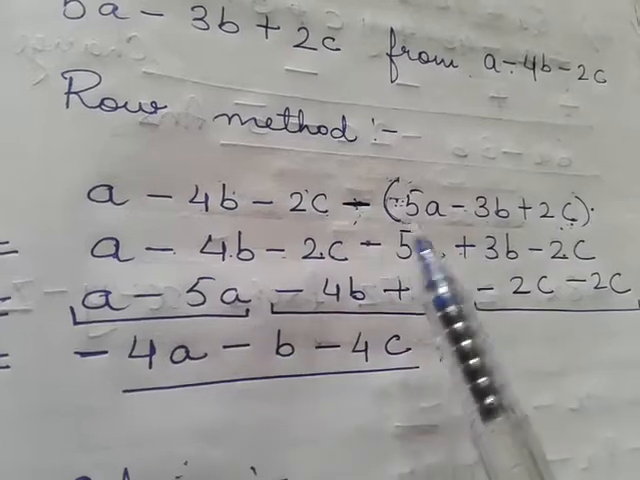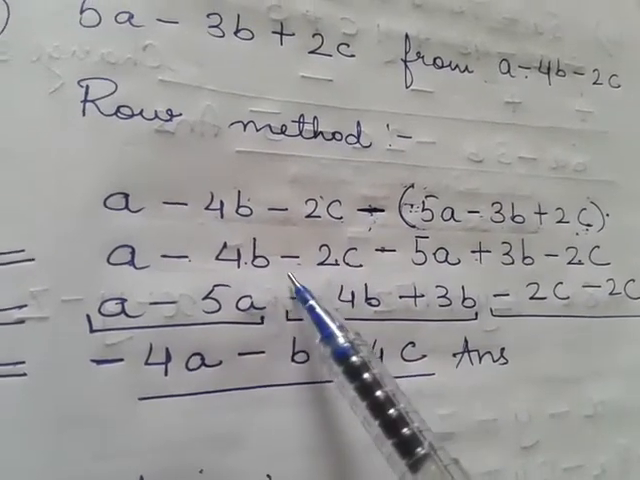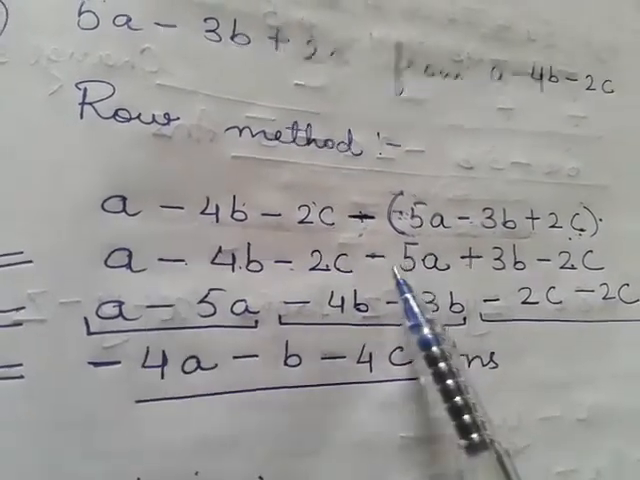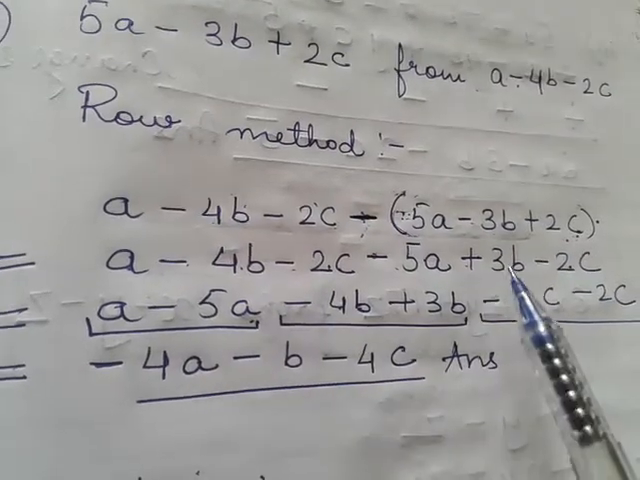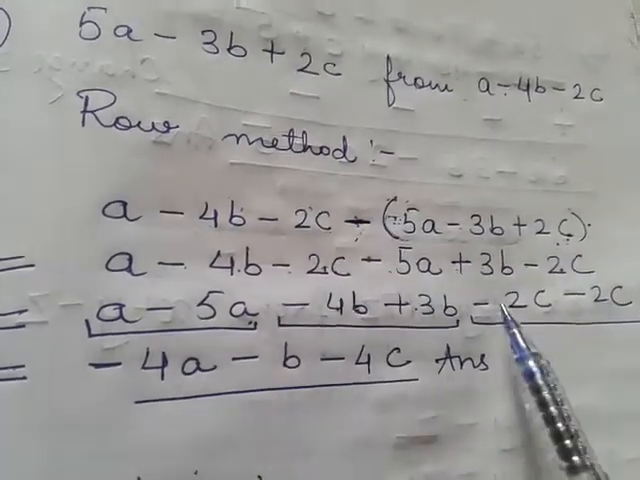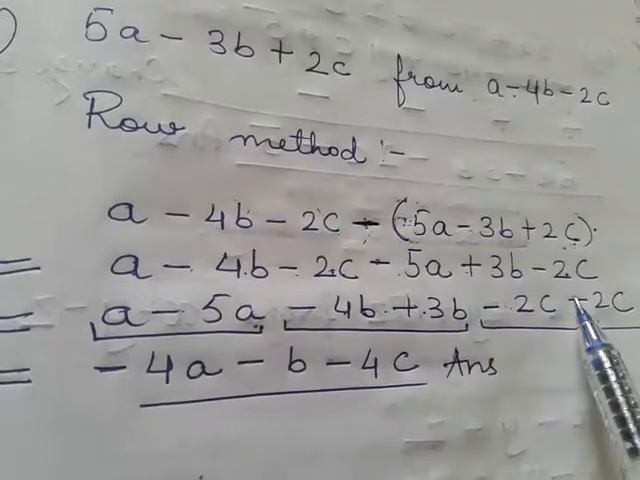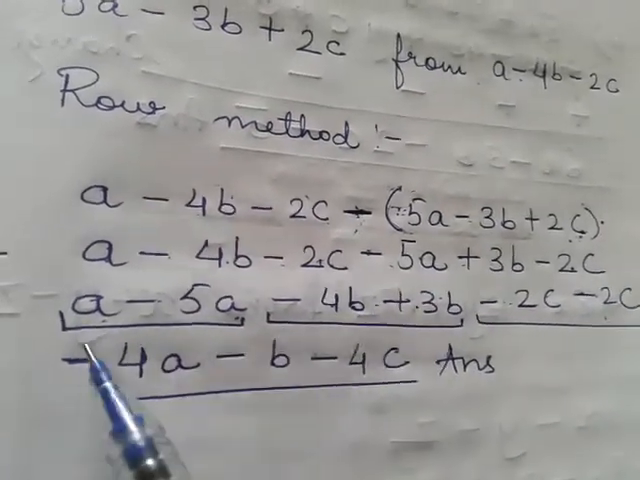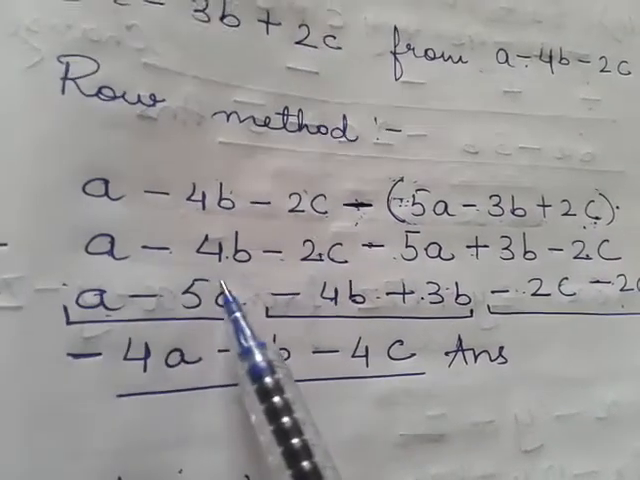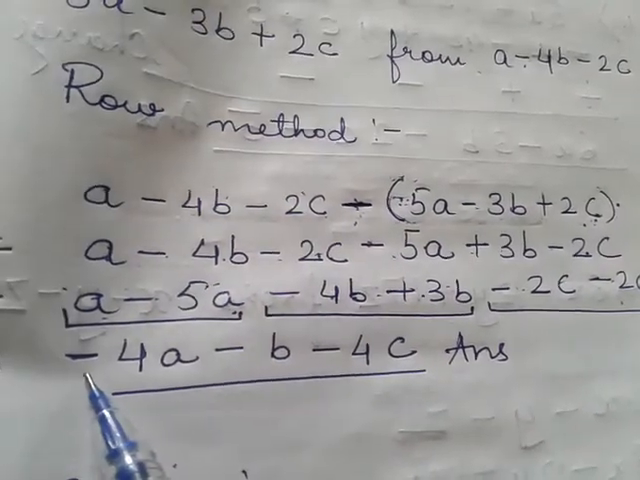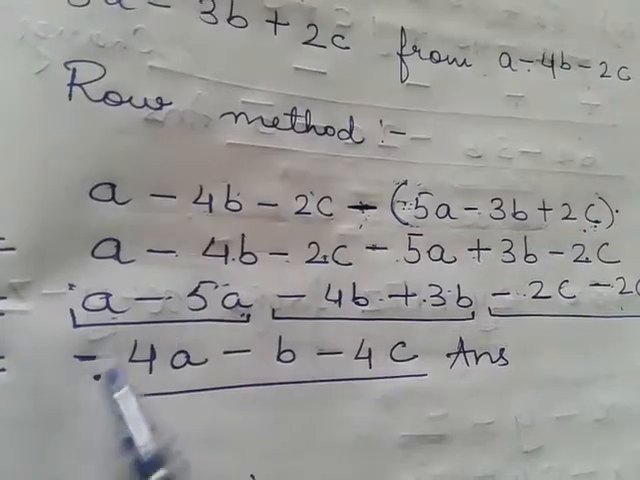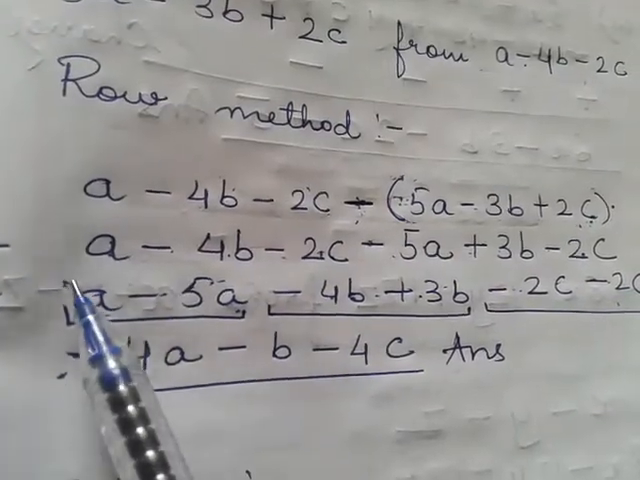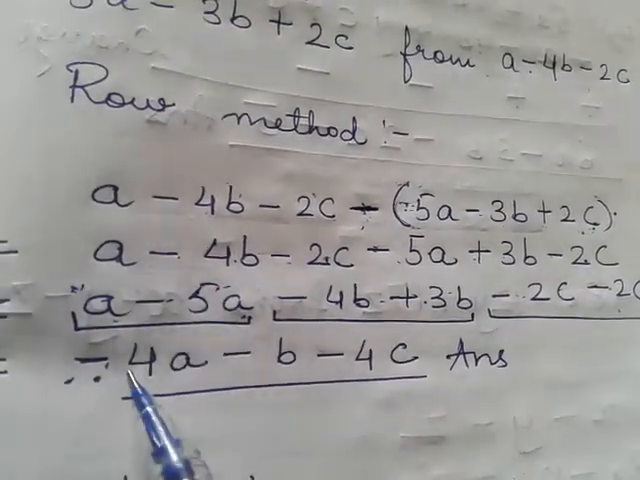Okay. So now segregate like terms. a minus 5a, minus 4b plus 3b, minus 2c minus 2c. So here segregation of like terms a, b, c is done along with their signs. Then 1 minus 5 minus 4. 1 minus 5 minus 4, because 1 minus 5 means 5 minus 1, 4.